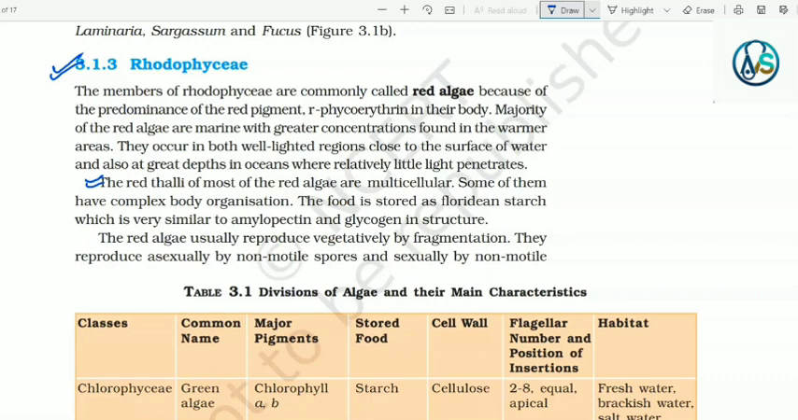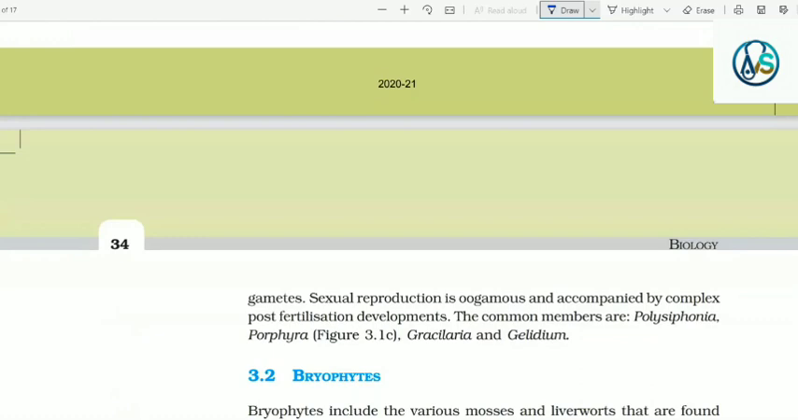The food is stored as floridean starch, which is very similar to amylopectin and glycogen in structure. The red algae usually reproduce vegetatively by fragmentation. They reproduce asexually by non-motile spores and sexually by non-motile gametes. Sexual reproduction is oogamous and accompanied by complex post-fertilization development. The common members are Polysiphonia, Porphyra, Gracilaria and Gelidium.